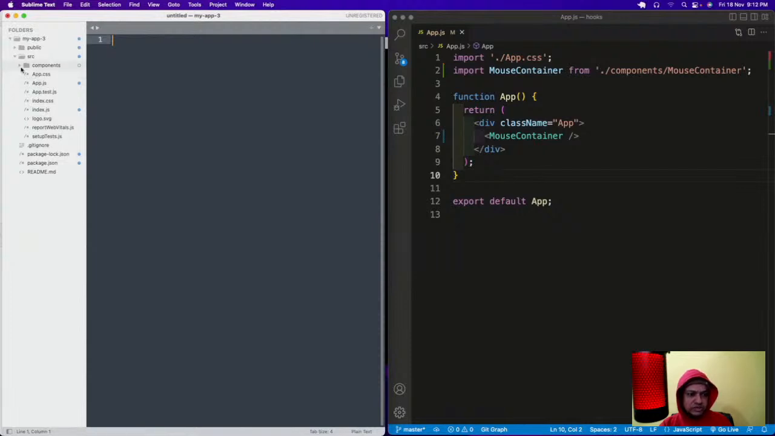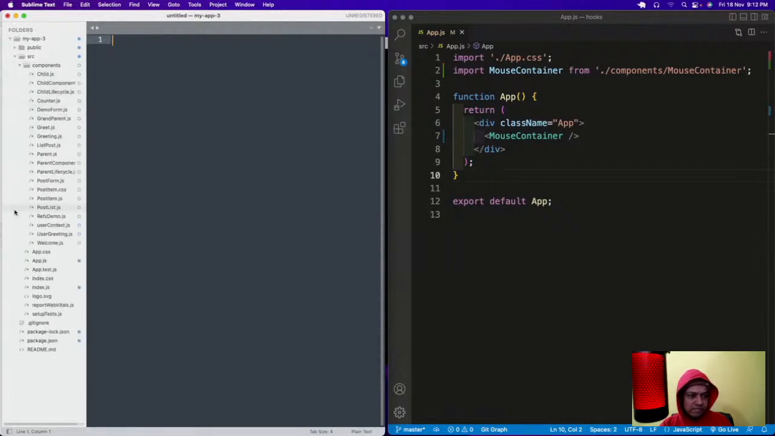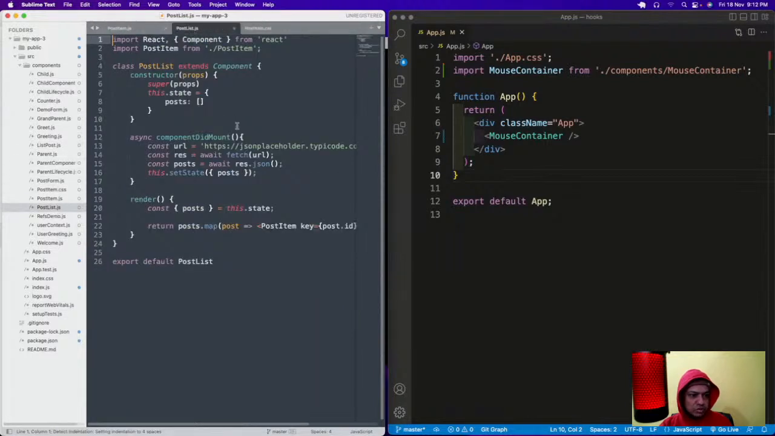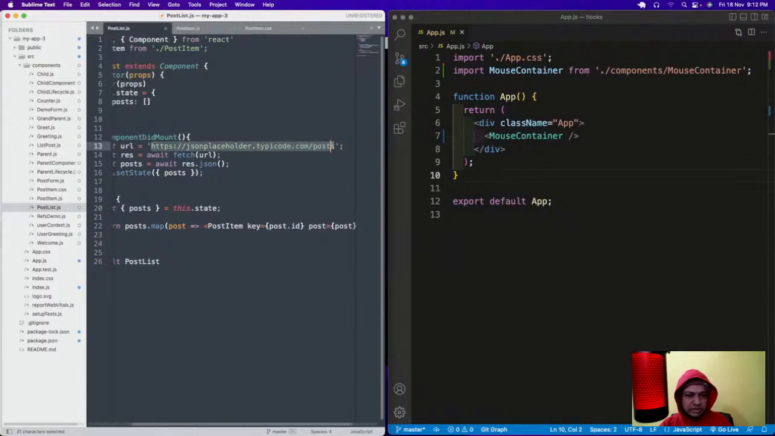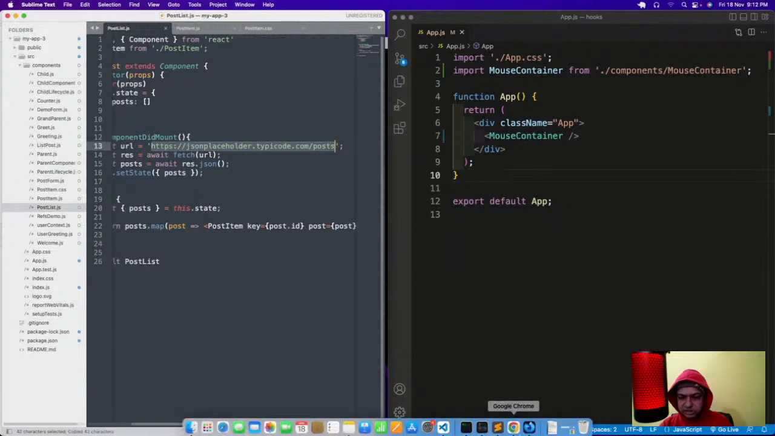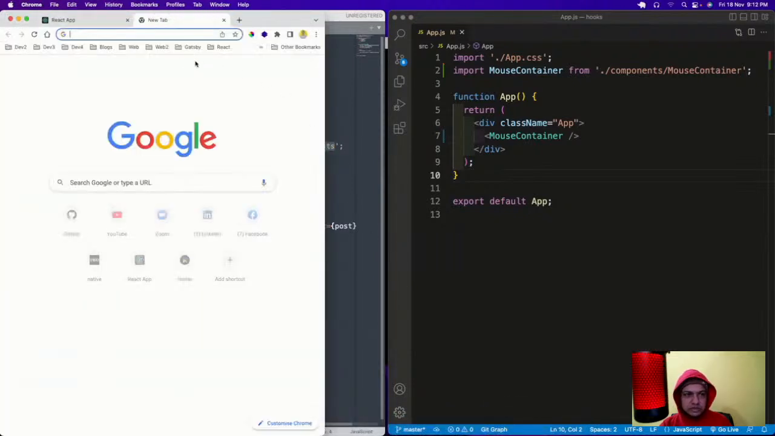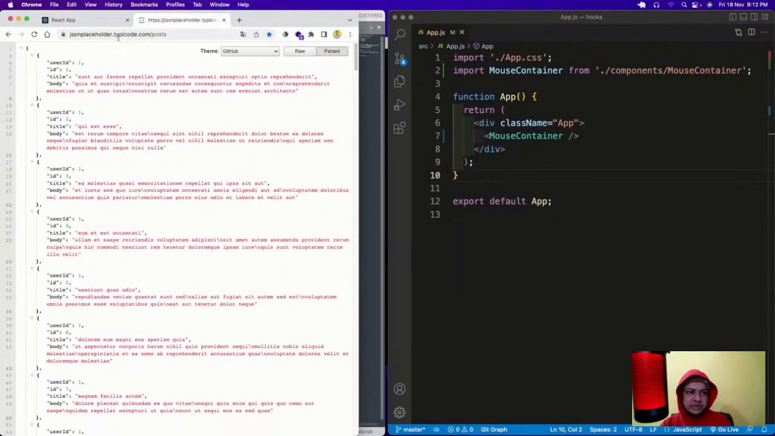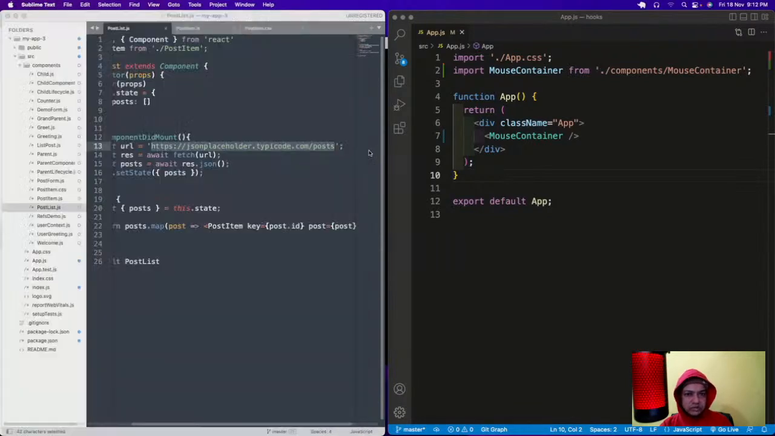Here we have a post item, and we are going to use this post item. Then we have a post list. Here we are doing the API call with the class based component to the API endpoint. This endpoint is the famous posts endpoint, which returns an array of objects. So we are going to do the call to this endpoint.